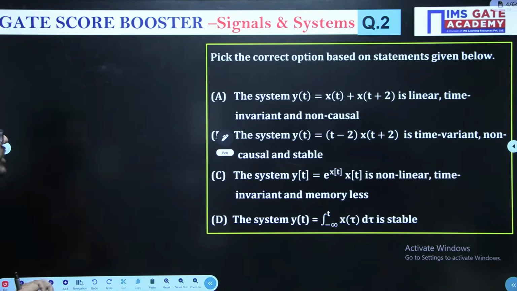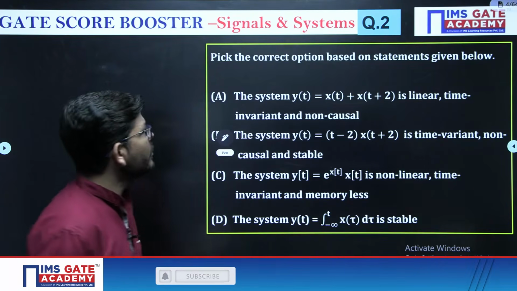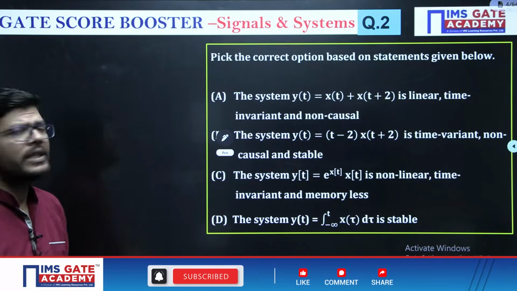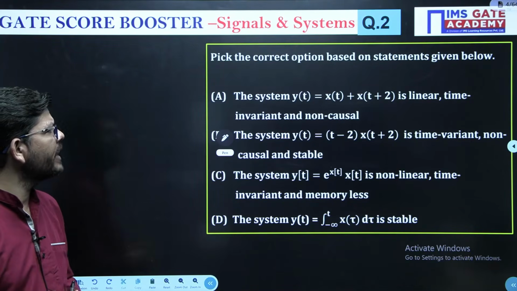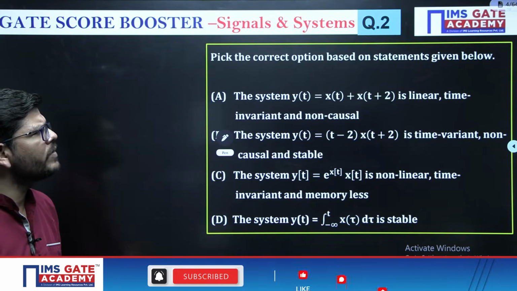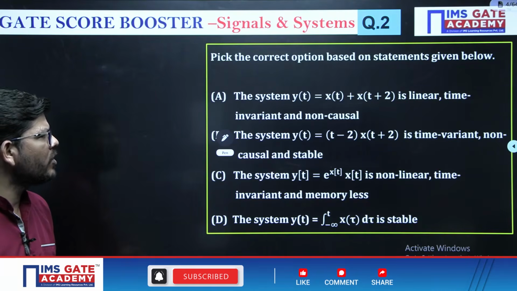Now let us see question number 2. In this question, what they are saying is pick the correct option based on the statements. Statement A is the system y of t equals x of t plus x of t plus 2 is linear, time invariant and non-causal.